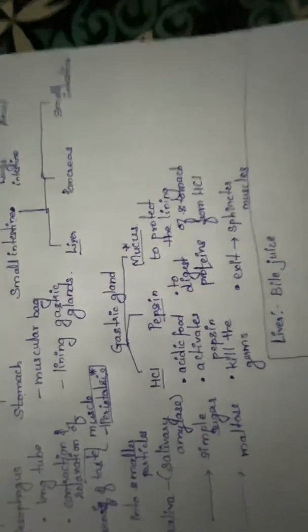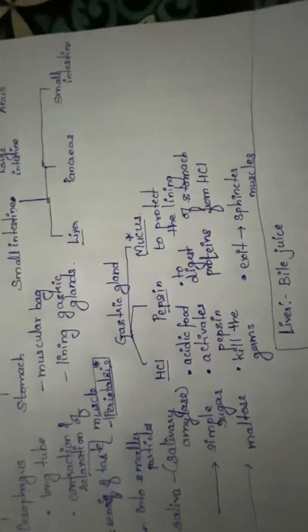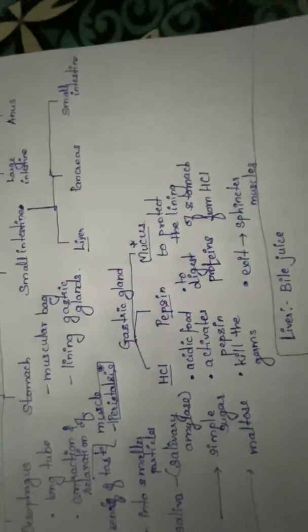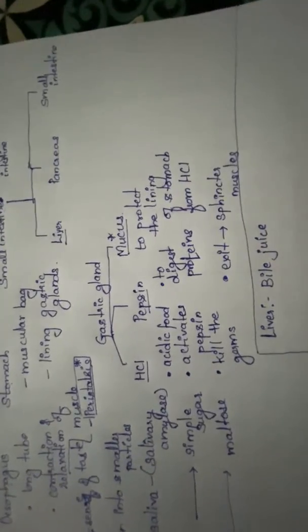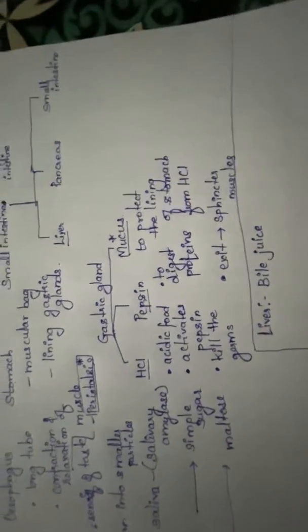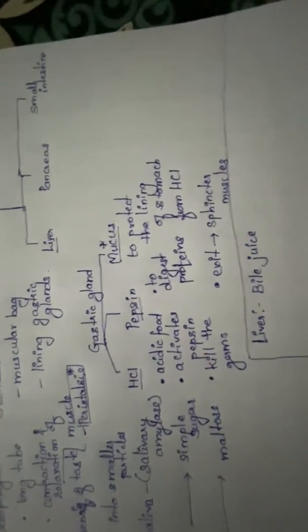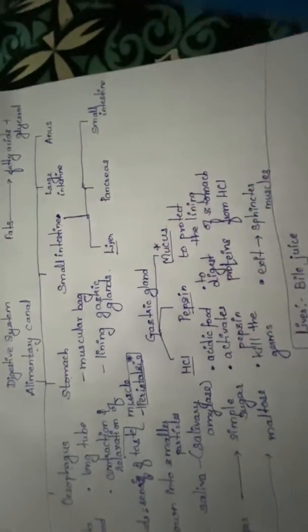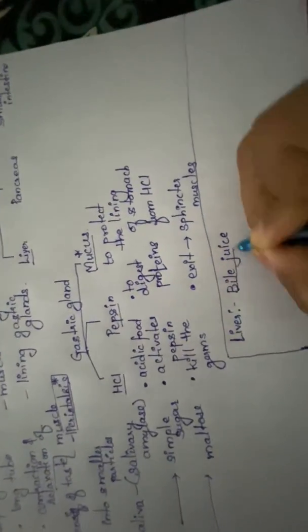All the diagrams of these structures are given in your NCERT. Please refer to the NCERT for the diagram. Right. So liver will produce bile juice. It will be temporarily stored in the gallbladder, and then this secretion, that is the bile juice, will be poured into the small intestine. Now what will this bile juice do?